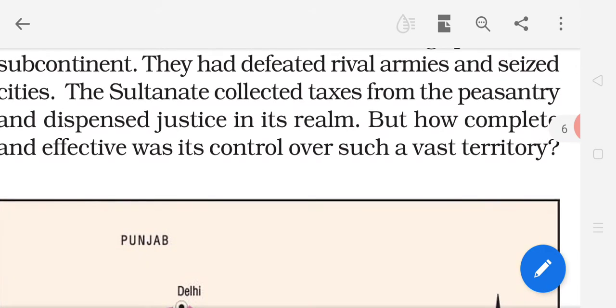Now they started to collect taxes from the peasants, the farmers, as well as give justice, means judgment. They were playing the role of the judge also, giving judgment, justice in its realm, underline realm, realm means kingdom.